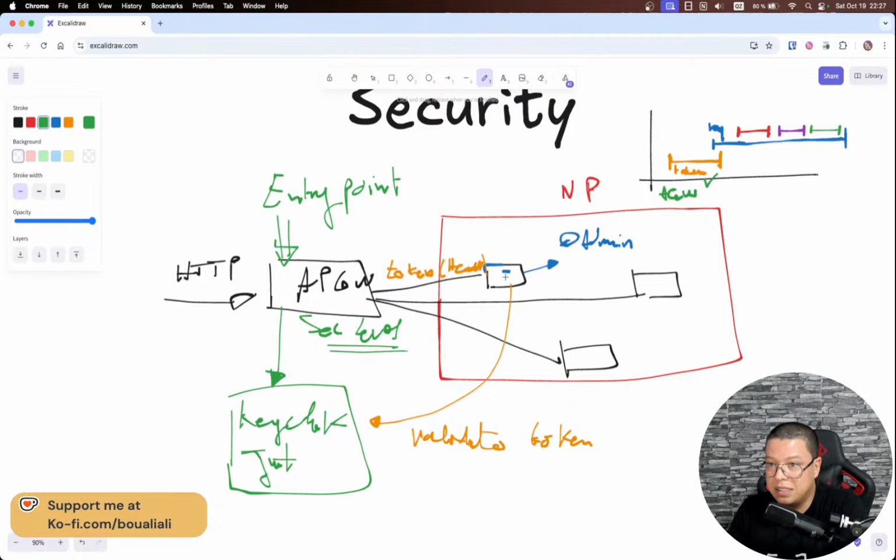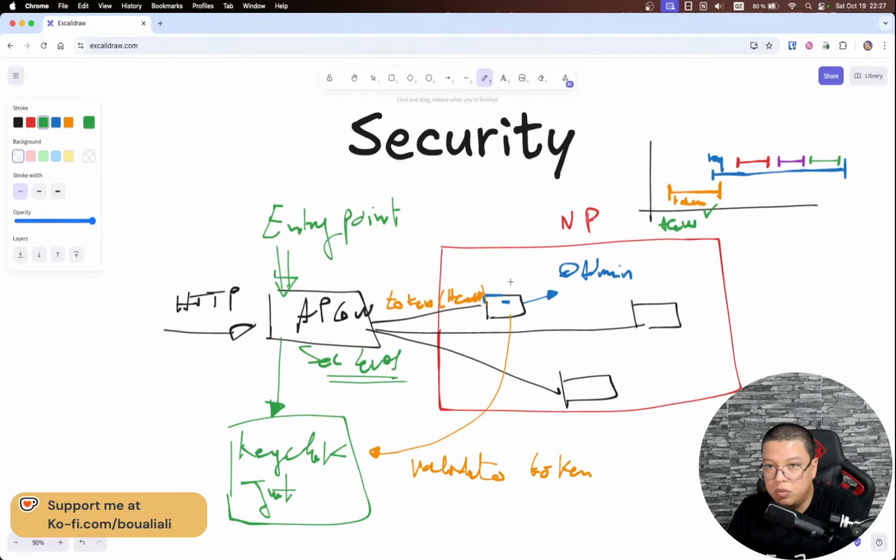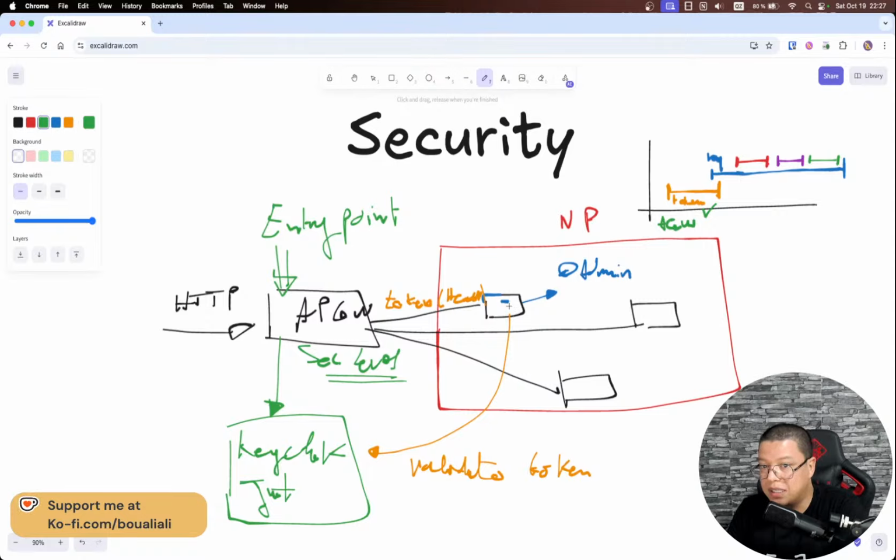So this is why we also need to implement security on each microservice level. Here, I need the token, by the way. If I have an endpoint accessible only by admin, I need to pass the token from the API gateway to the different microservices in the header. This way I can validate the token and extract the roles, authorities, permissions, and so forth, and make sure that everyone can access what they are authorized for.